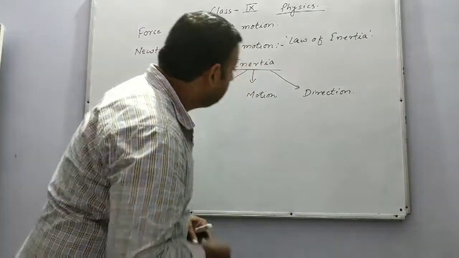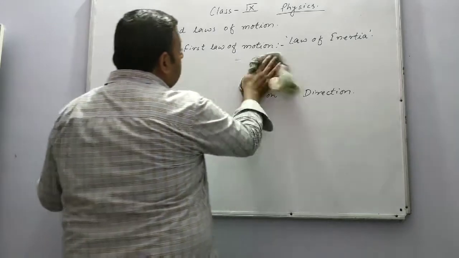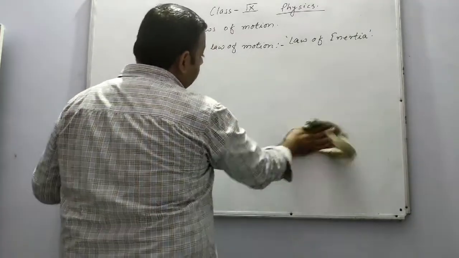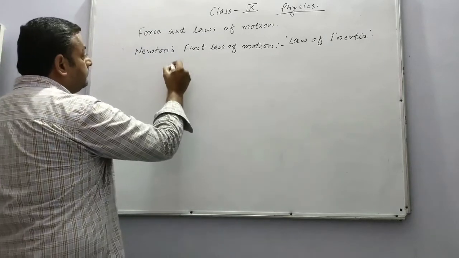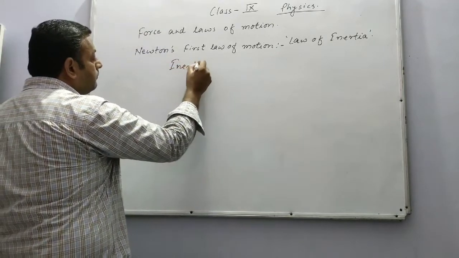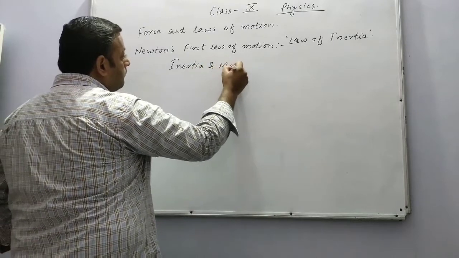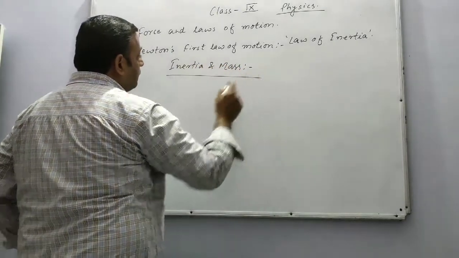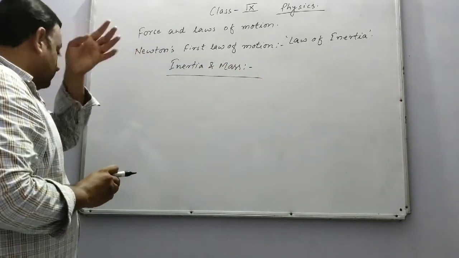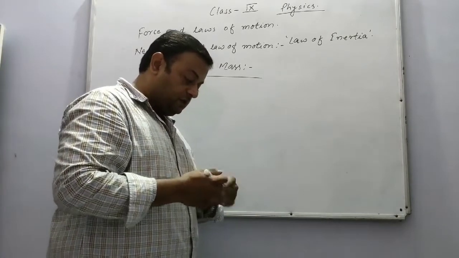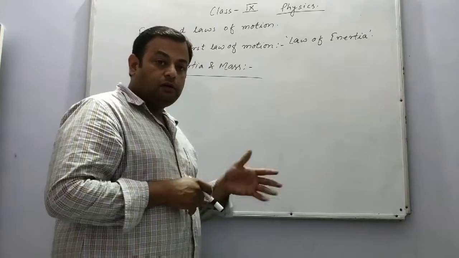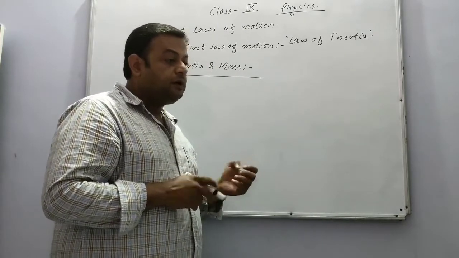Now dear students, I want to tell you that inertia always depends on mass. The more the mass of the body, the more the inertia. Let us have an example. We have a truck on the road and we have a scooter on the road.